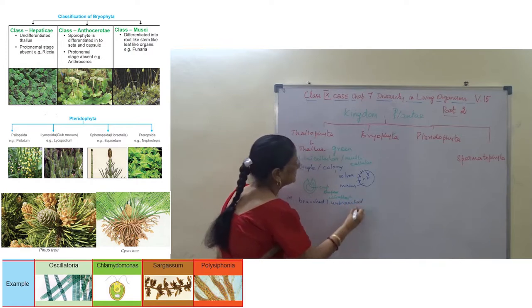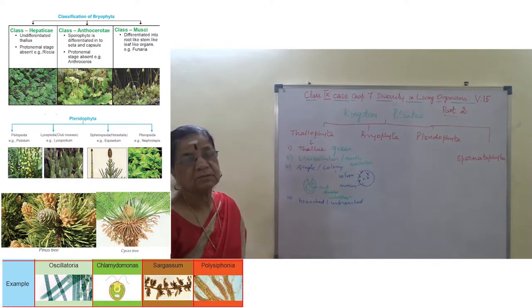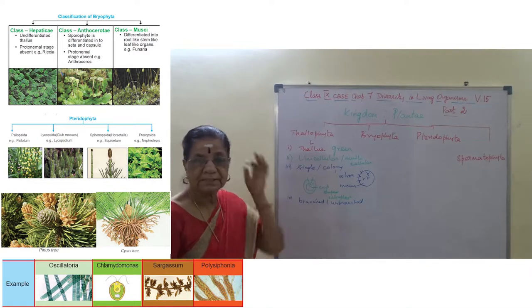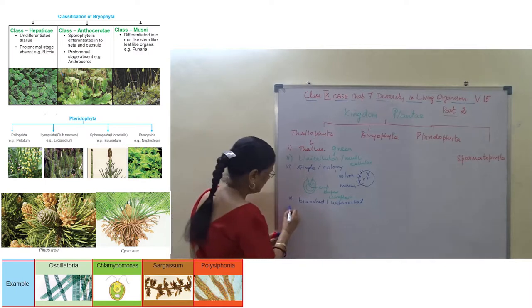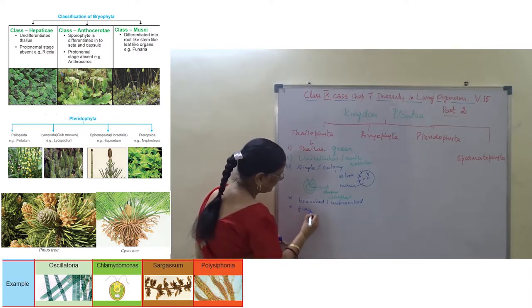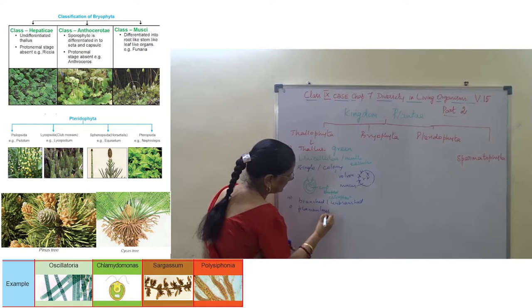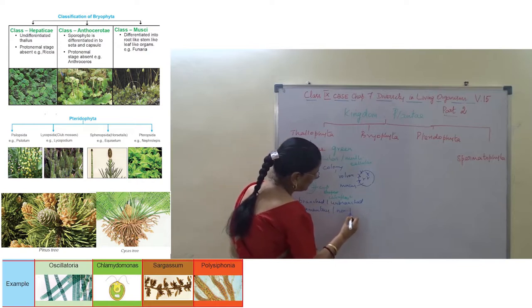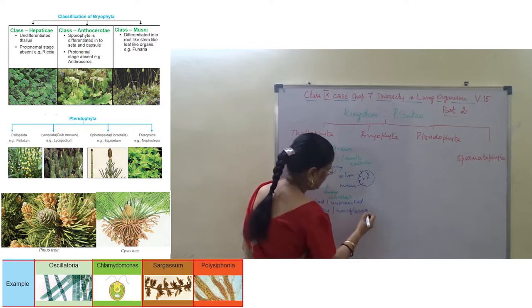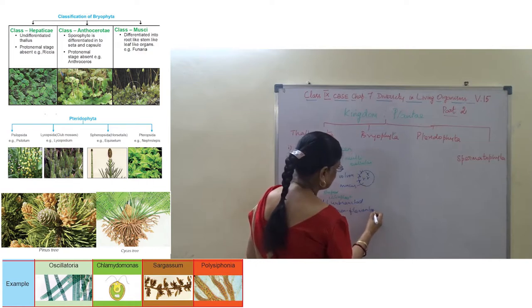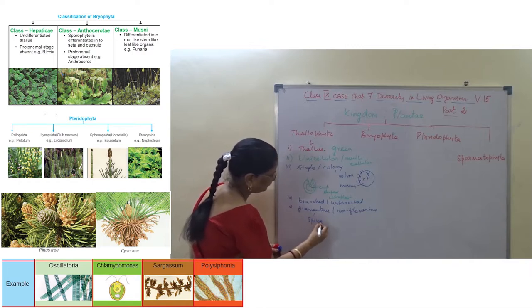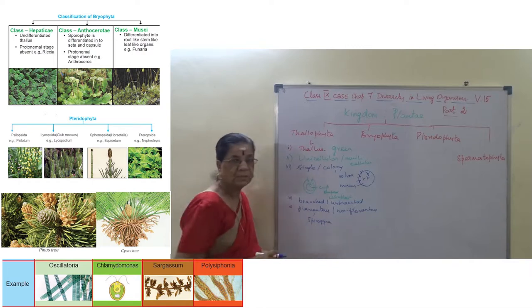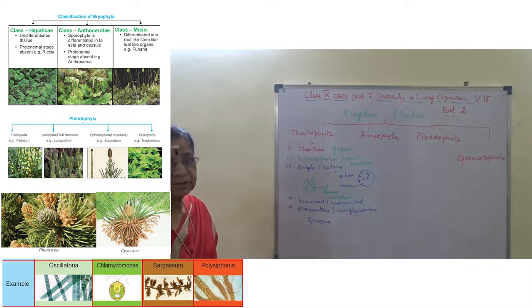These are all characteristic features of the first major plant group, Thallophyta. It may also be filamentous or non-filamentous. Non-filamentous is Chlamydomonas; filamentous is Spirogyra. Are you clear?